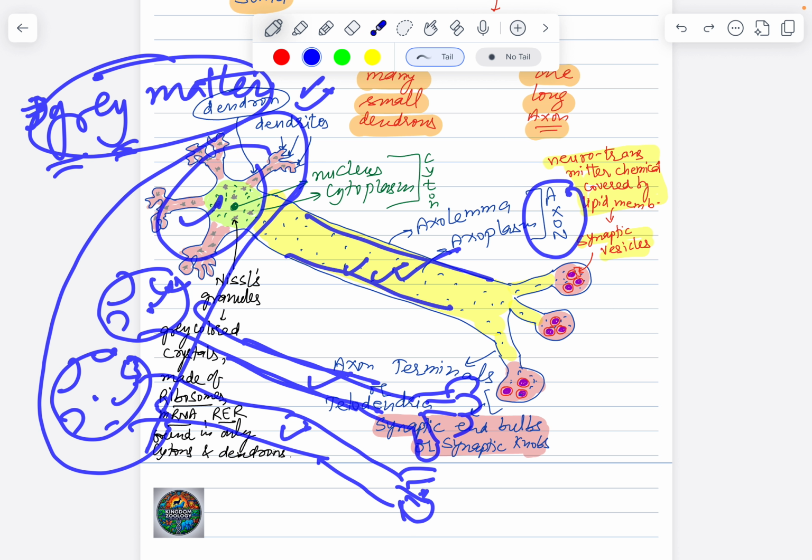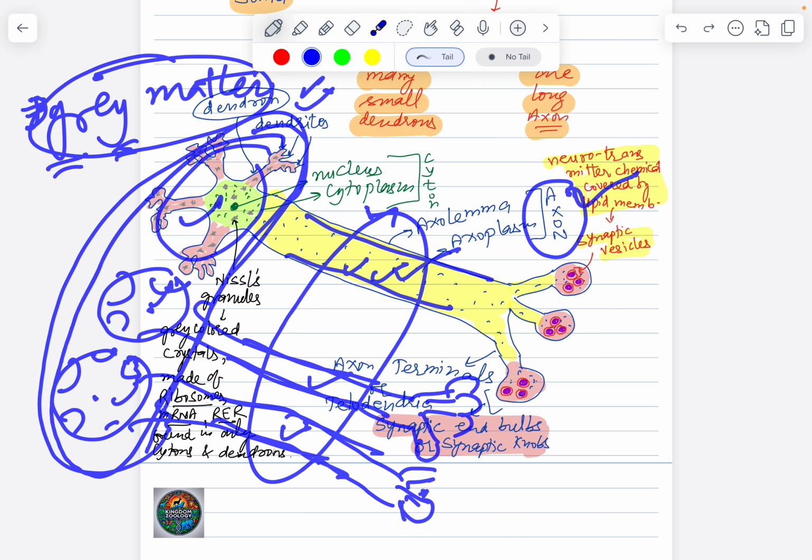There are reasons for the white color also, which we will learn in the further lectures, but axons are white colored. So wherever there are bundles of axons in the nervous tissue, all those bundles of axons will appear as white colored white matter. Wherever collections of cytons are there, they will appear gray in color, and hence that portion is called the gray matter.